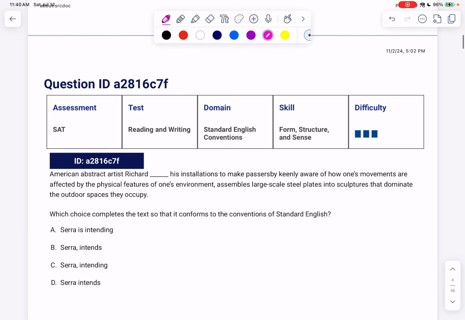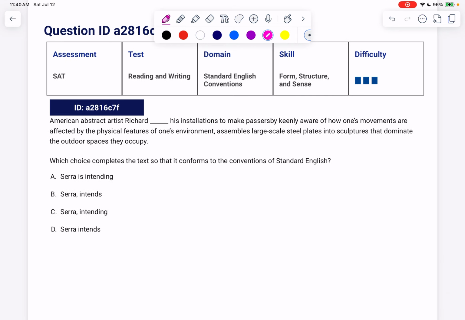American abstract artist Richard Serra's installations make passersby keenly aware of how one's movements are affected by the physical features of one's environment, assembles large-scale steel plates into sculptures that dominate the outdoor spaces they occupy. Now, this can be a tricky question, but let's look at the answer choices here.